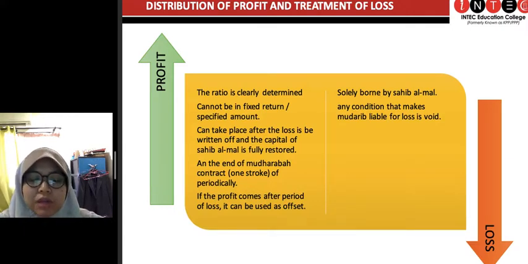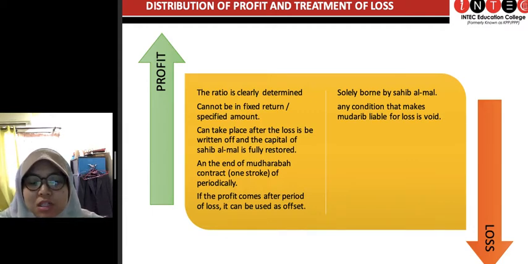Say if you decide to get 50-50% between sahibul mal and mudarib, and both parties agree to it, so let it be. Okay, and then the profit cannot be in a fixed return or in a specified amount, saying that at the end of this tenure I would like to get 50k profit, and the sahibul mal demands that, or the mudarib, you get 50k and I also get 50k. That is not allowed. Why?